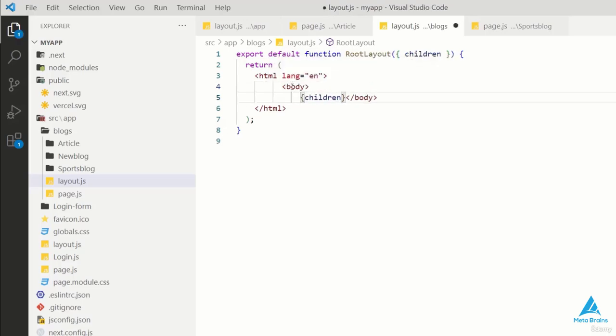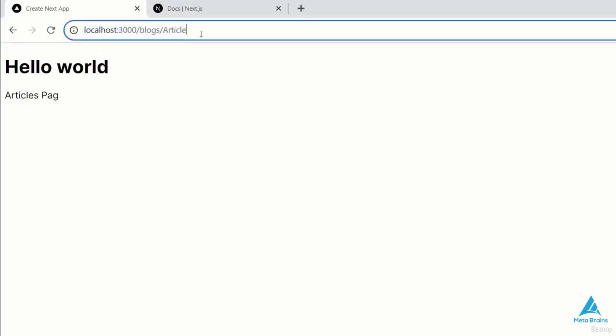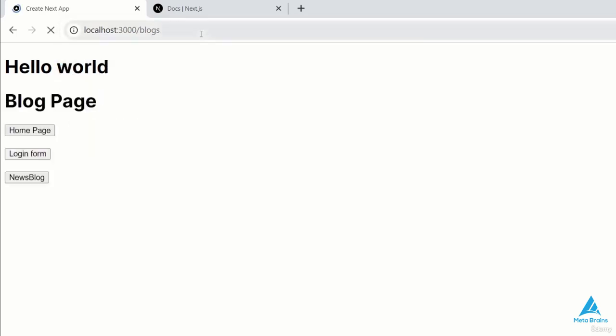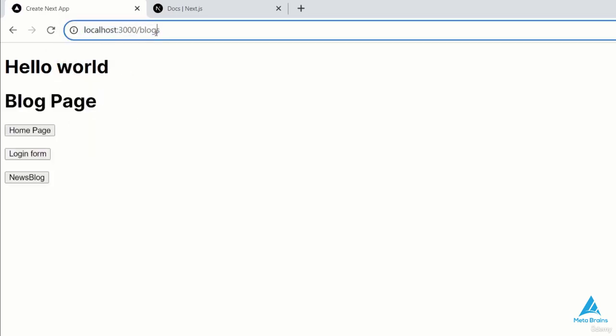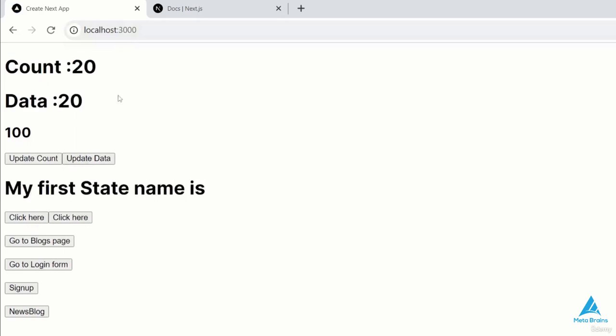I'll just save it. I'll also use this class name for CSS. I'll use the h1 tag for this. I'll check if it's working properly. If I go to the blog page, I can see the hello world, but if I go to the main page, I can't see the hello world. So first of all, I'll add my article.